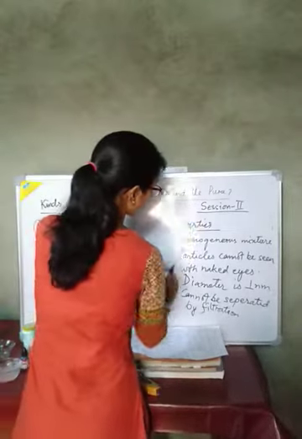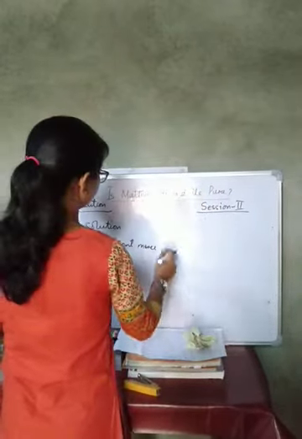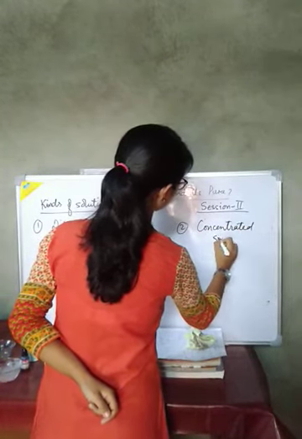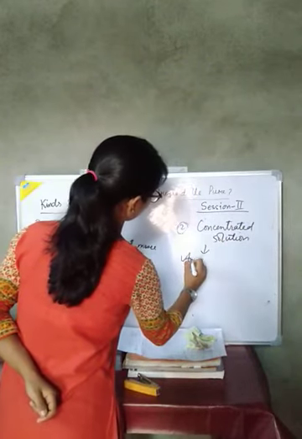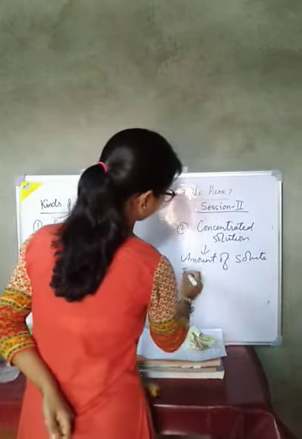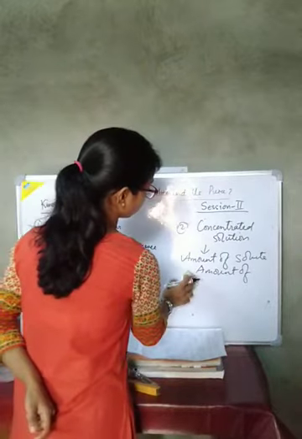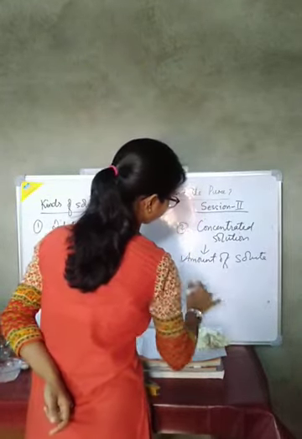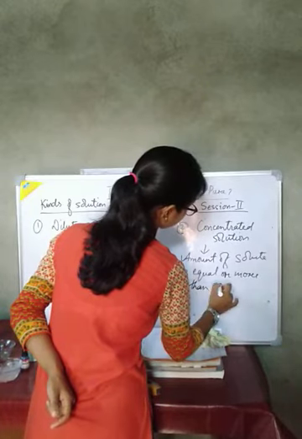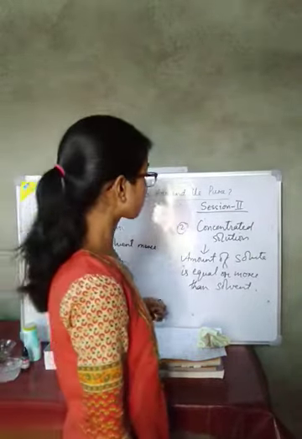Next, concentrated solution. In a concentrated solution, the amount of solute is equal to or more than the solvent. So we call it a concentrated solution. What is a concentrated solution? The amount of solute is equal to or more than the solvent.